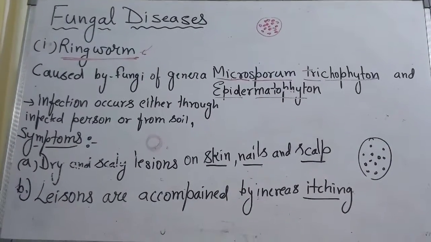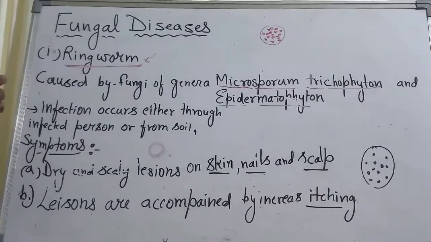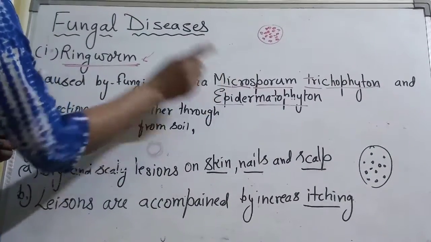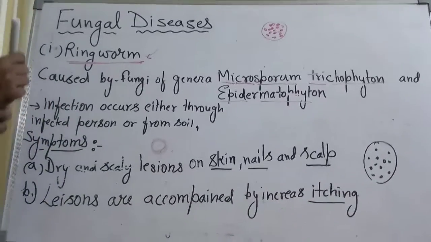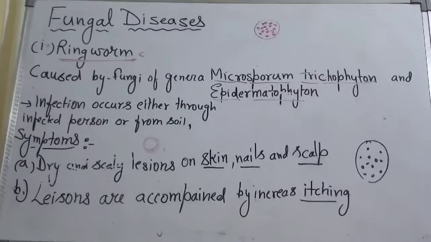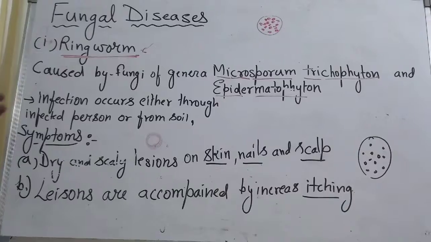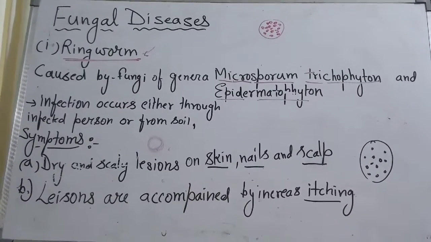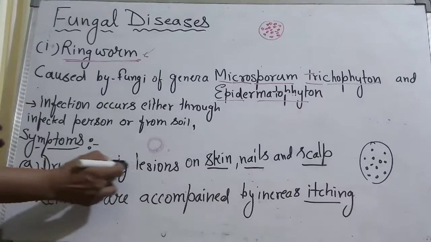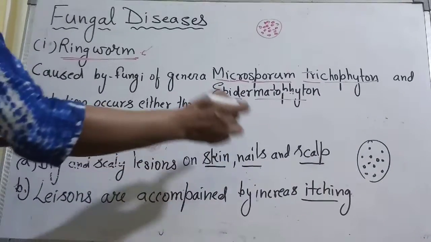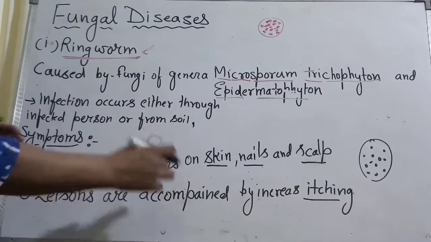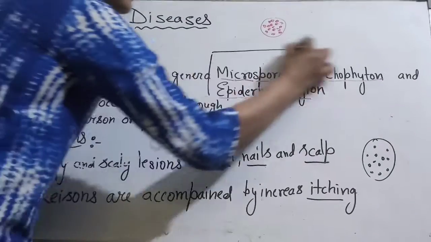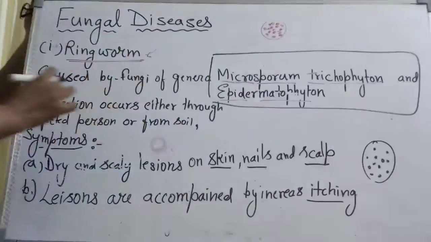So this is a fungal disease. We can be asked 1 or 2 mark questions related to the scientific or generic name of ringworm, and how it is spread through an infected person. Symptoms: dry and scaly lesions on skin, nails and scalp. Lesions are accompanied by increased itching. The most important thing is this part, so please learn it.